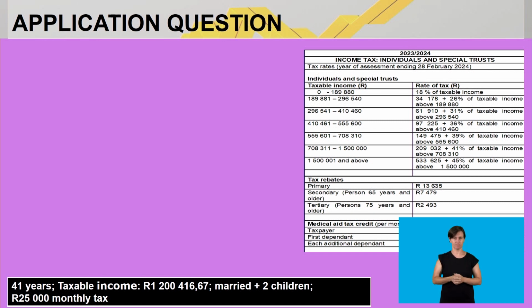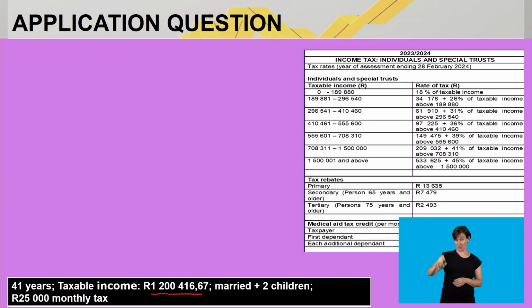Now let's quickly look at what was given. Normally we first have to calculate the annual taxable income, but in this case it's already given to us. So we can move straight to our tax table to see in which tax bracket we will find the amount 1,200,416 rand and 67 cents. I'm sure you agree with me that it will be in this tax bracket.